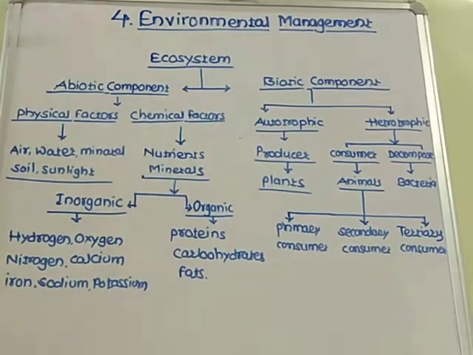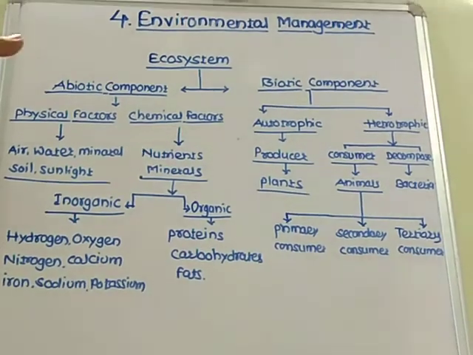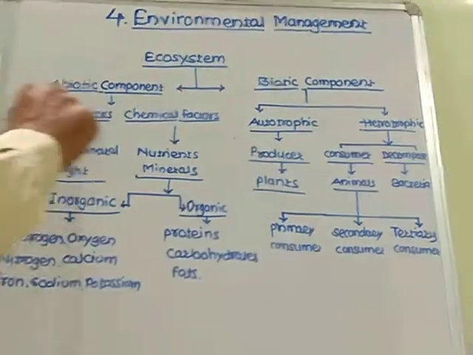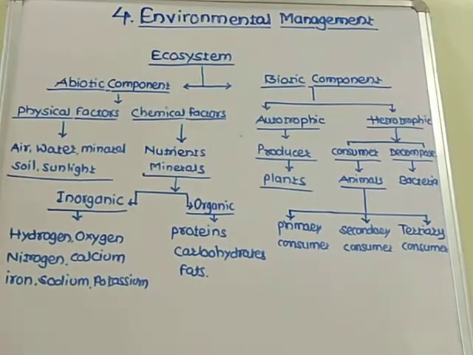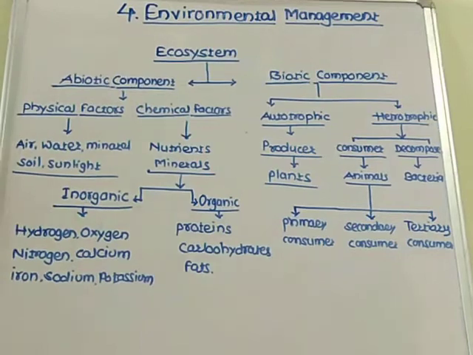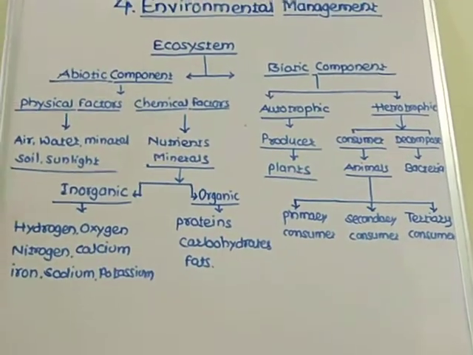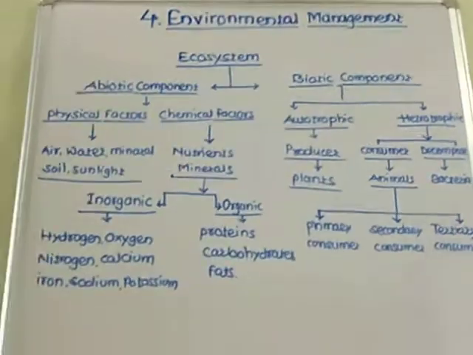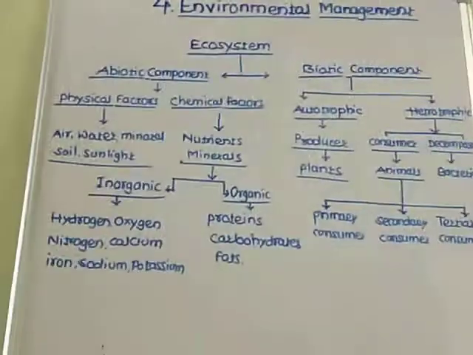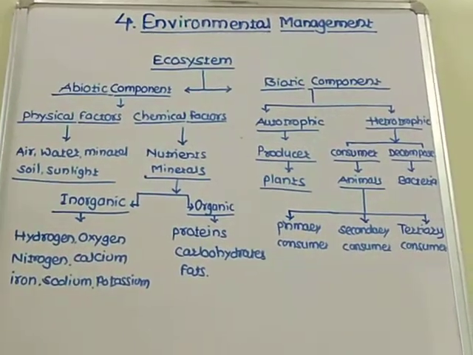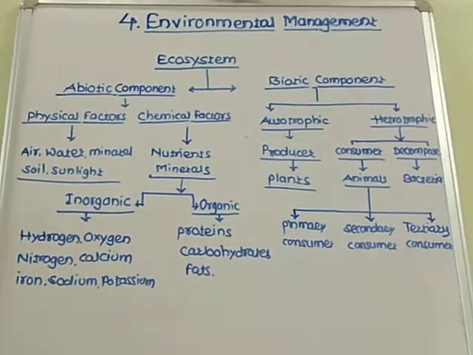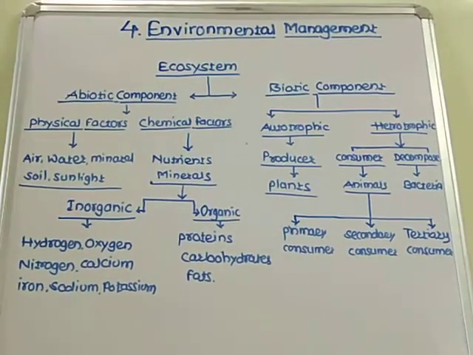The ecosystem is divided into abiotic and biotic components. In abiotic components, there are physical factors and chemical factors. Which are physical factors? Air, water, minerals, soil, sunlight. These are physical factors. Chemical factors are nutrients and minerals. These are chemical factors.